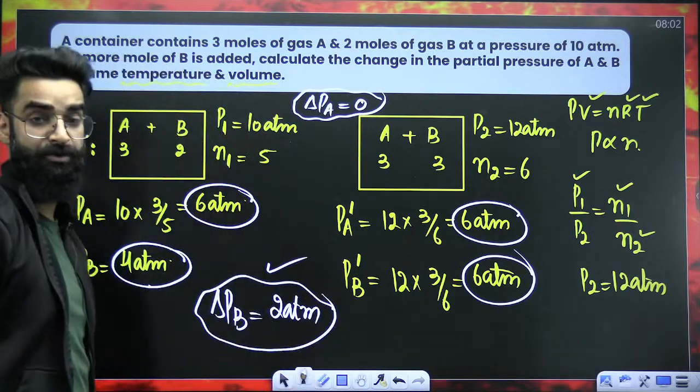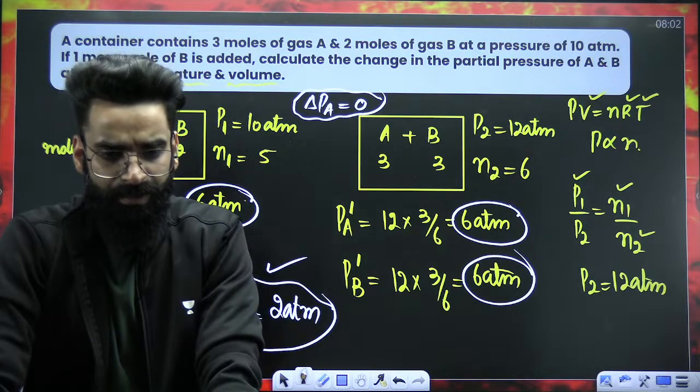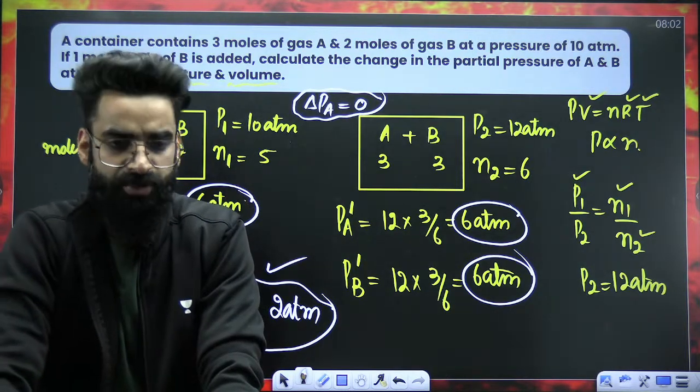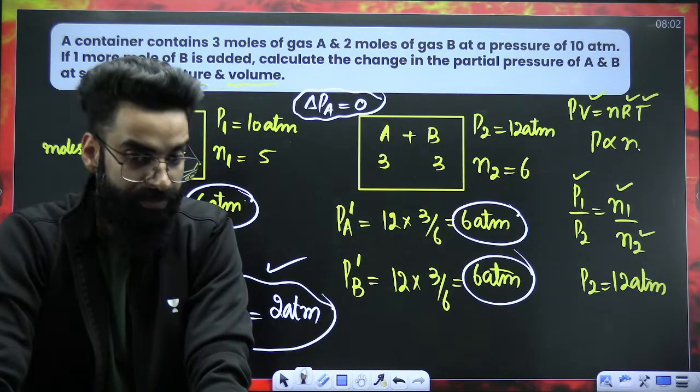So what we were supposed to calculate? We were supposed to calculate the change in the partial pressure of A and B. And we got to know the change in the partial pressure of A is 0 and the change in the partial pressure of B is 2 atm. I hope this is clear.